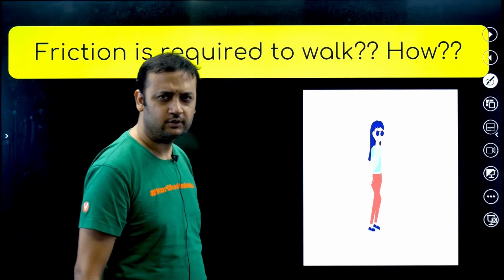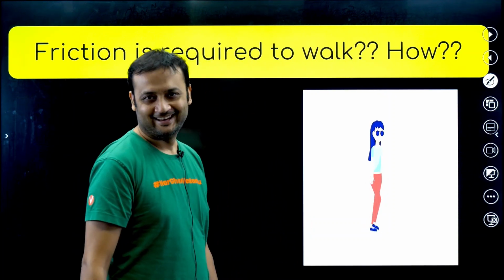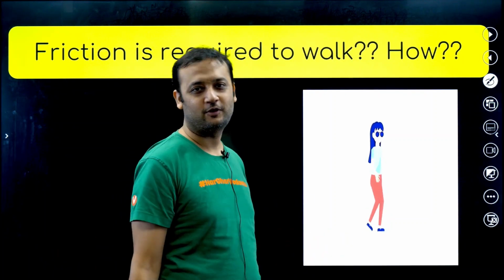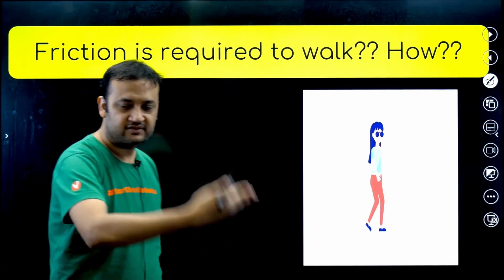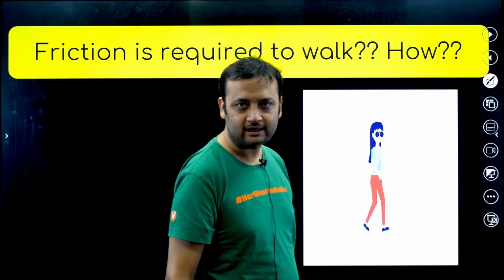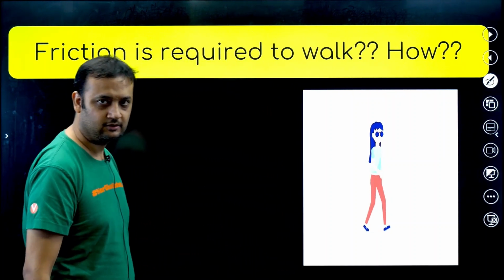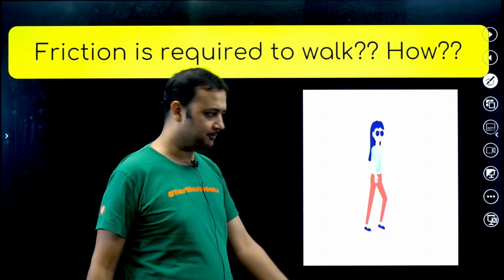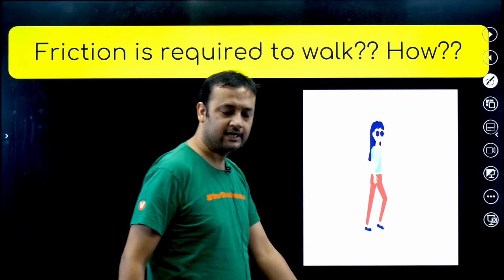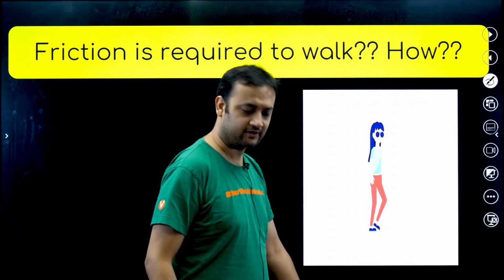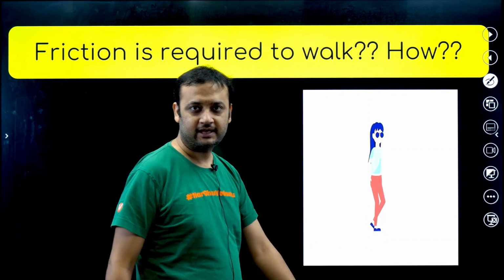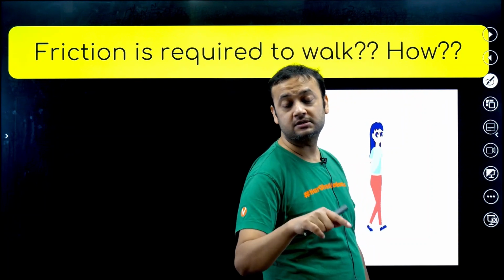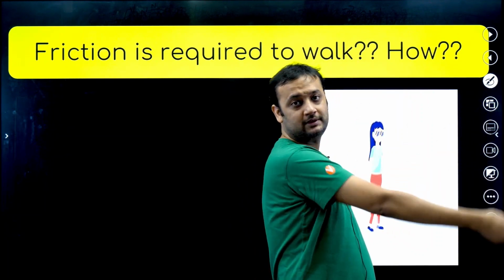So try to think carefully, how do you walk? I mean, you might be thinking, sir, don't ask me how we walk. Of course we know how to walk, but try to understand the physics behind that. Suppose you keep one foot forward, see me, although you can just see the top half of my body, imagine I have kept my left foot forward. Now to move in front, I will try to push the ground in the backward direction. And in turn, by Newton's third law, the ground will actually push me in the forward direction.